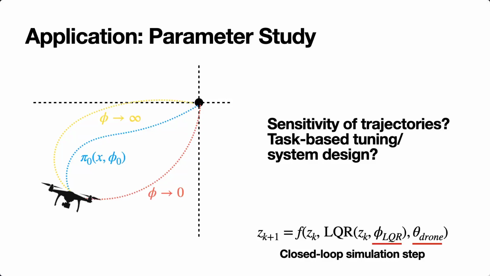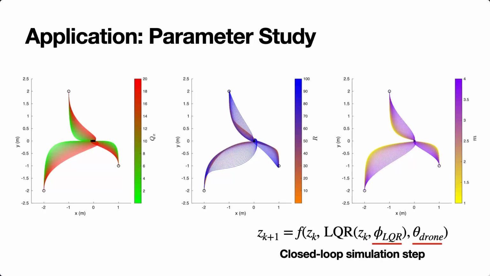Another scenario we can consider is for tuning, sensitivity analysis, or system design. In other words, how does any parameter of our system, the weights, the masses, or the limits, affect our resultant trajectories? This time, we can sweep the values of phi and theta across a wide range to see their effects on trajectories. Instead of tuning controllers iteratively, CusADi makes it easier to look at the global effects of parameters like the LQR weight on X for the left plot, the LQR weight for the inputs in the middle plot, and the mass of the system for the right plot. We can directly see the sensitivity of the optimal trajectory from each of these parameters, and tune our controller based on our desired trajectories or state constraints.